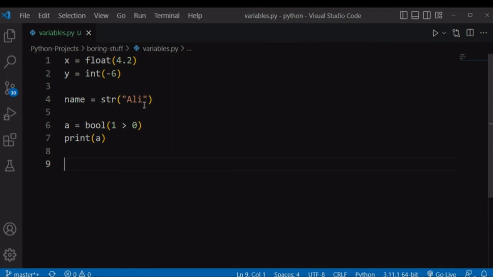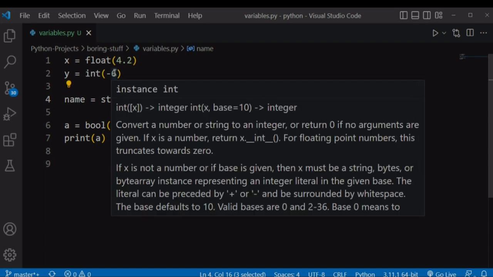If you don't explicitly define the data type of our values, Python will do that implicitly behind the scenes whenever we define a value to a variable, and it will convert that value into its corresponding data type. So it will first check, is this a text or a number? If it's a text, it will convert into its corresponding data type, which is a string. If it's a number, it will convert into its corresponding data type, whether integer or a float.